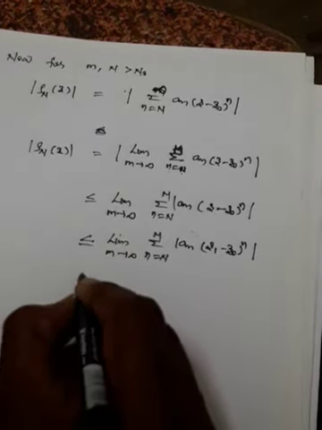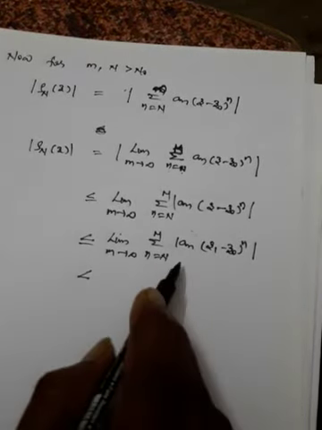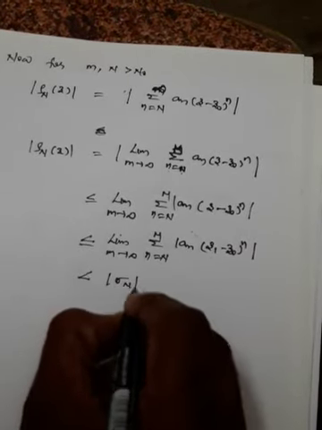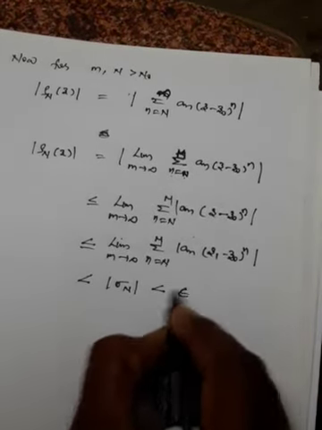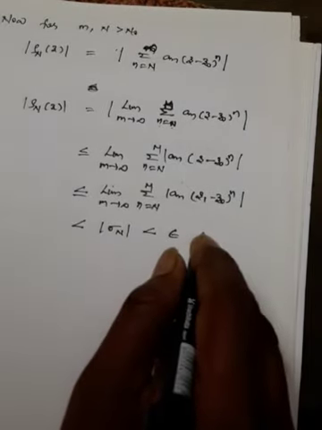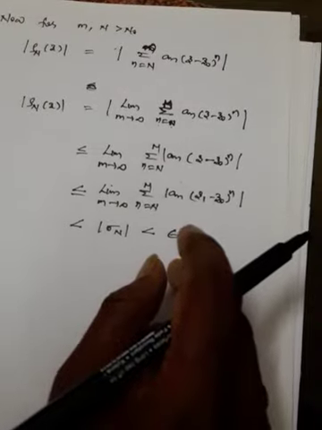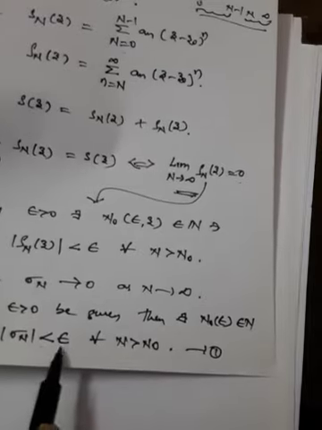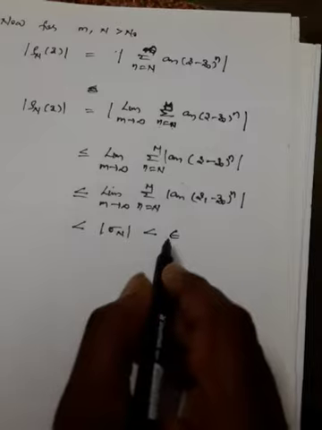So therefore what we can write here is, which is strictly less than infinity. But before that, I may write this as sigma n which is less than some epsilon. Already we have taken this in the previous theorem. We have taken less than some epsilon for the neighborhood. So therefore what we can write here is,